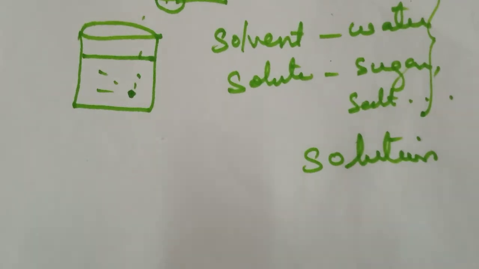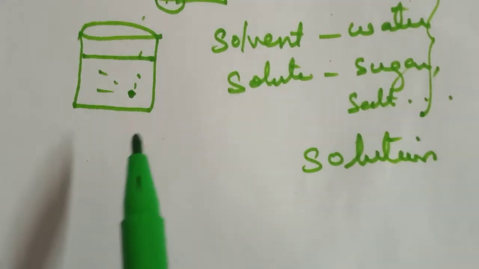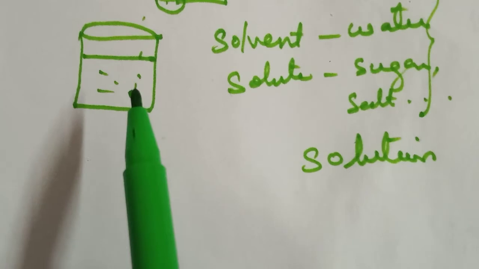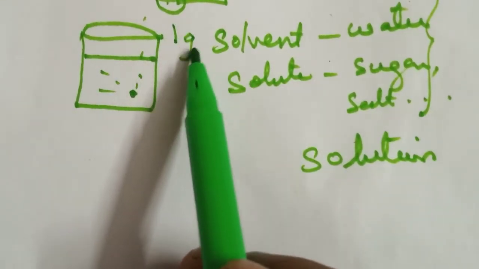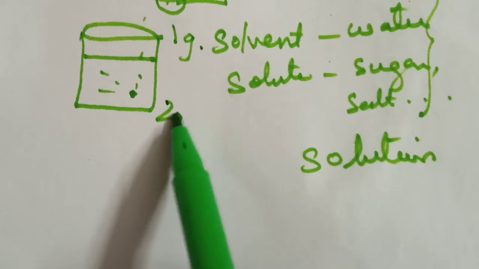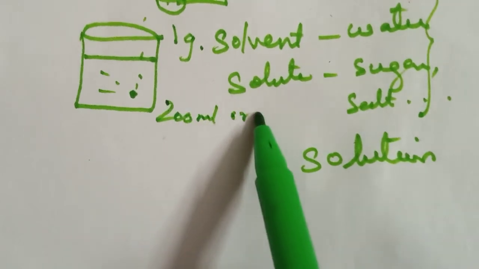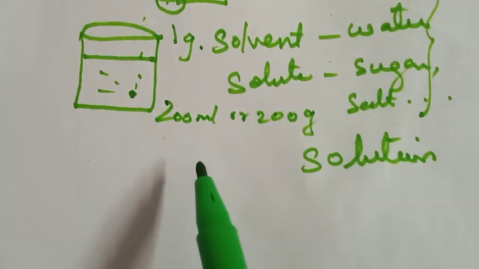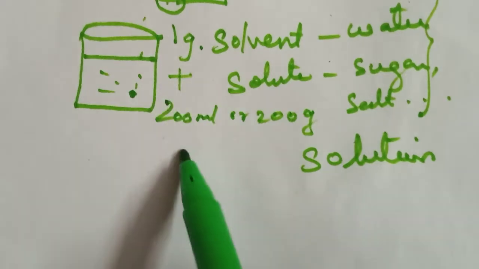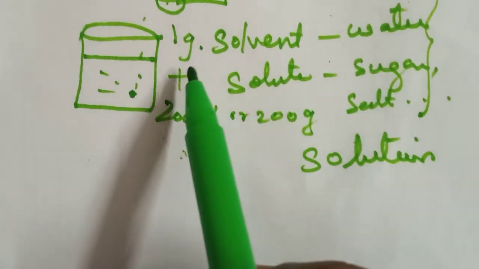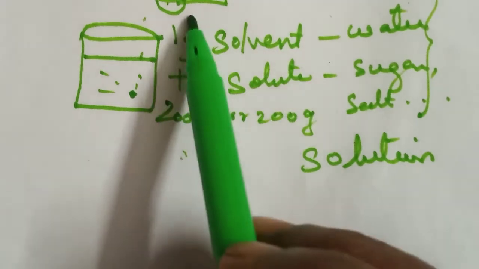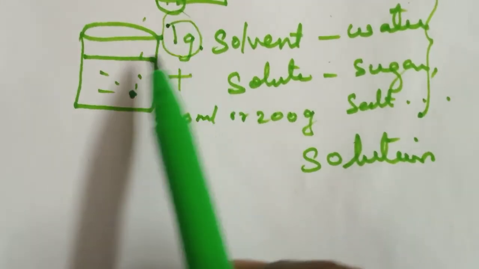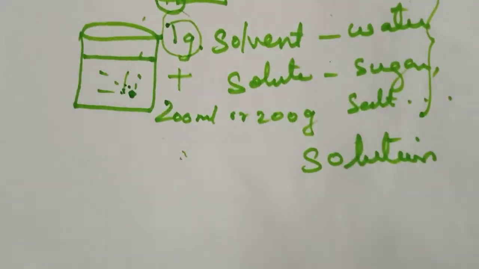The solubility of a substance is the amount of solute present in a saturated solution of the substance. For example, here 1 gram of sugar and 200 gram of water. So here they have given the measurement. It is the amount of solute present in a saturated solution of a substance. Understood?